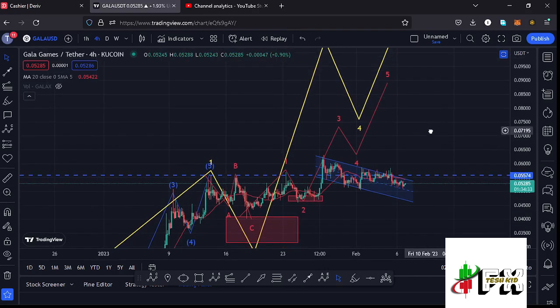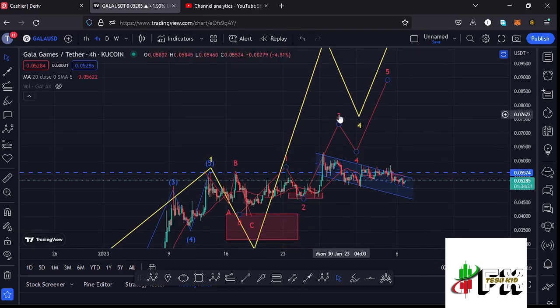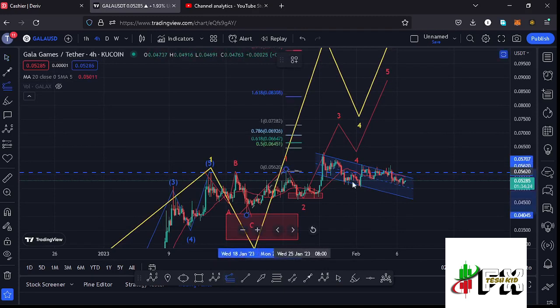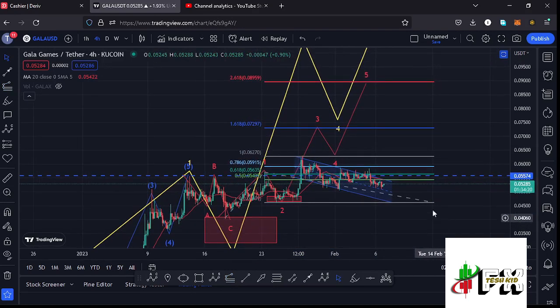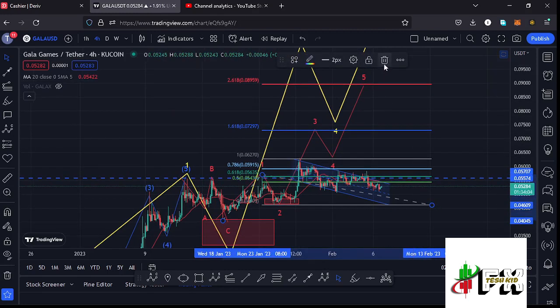And sketching out a minimum target area to the upside in the formation of this wave 3 by connecting the trend based Fibonacci from the low of the first wave to the high of that wave 1, then dragging the fibs to the low of the second wave. That gives me a minimum target area to the upside in the formation of that wave 3 at the fib level 1.618, and that is at around the $0.07297 mark, and that is the minimum that we can expect this wave 3 to the upside to do before we can expect a wave 4 and then push even higher in the formation of that wave 5.